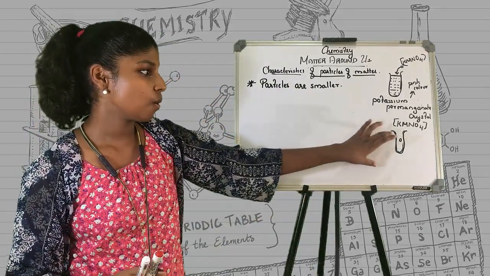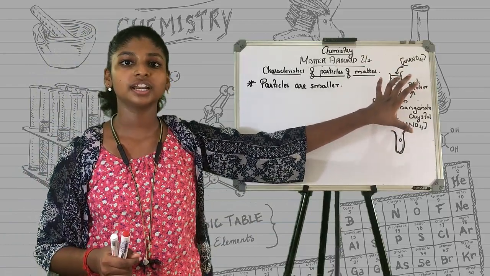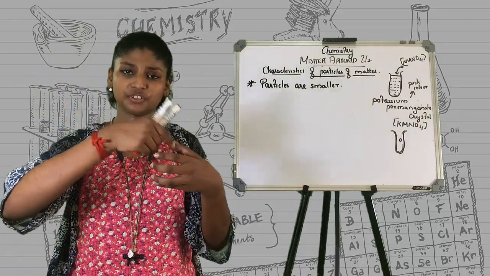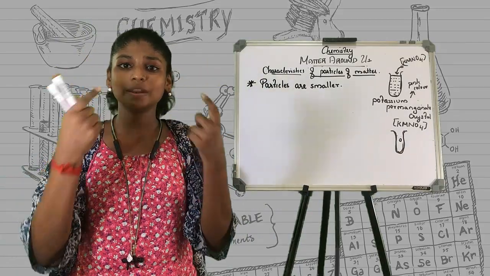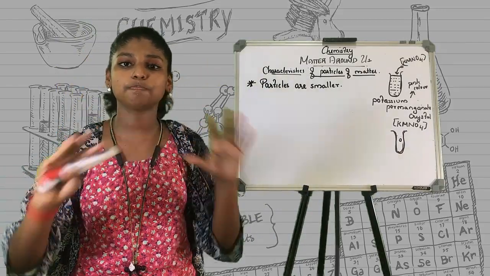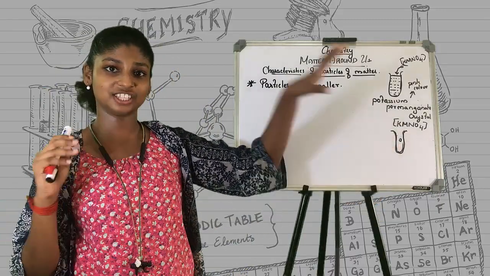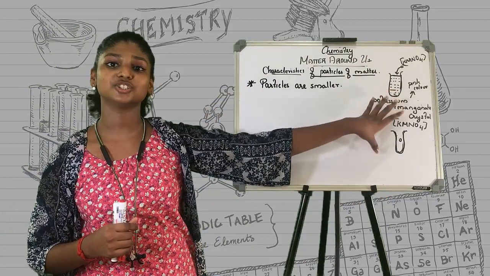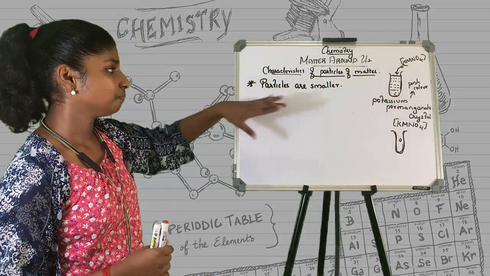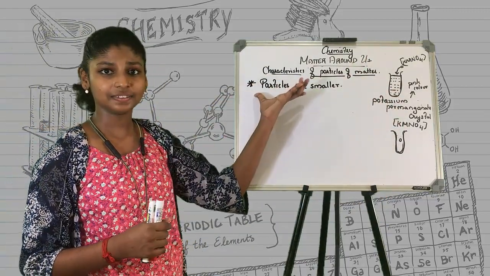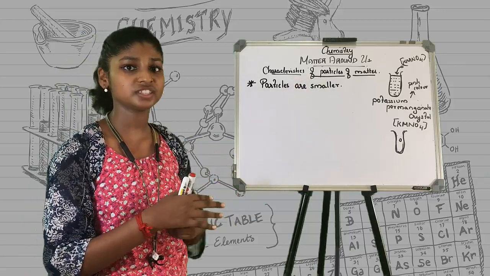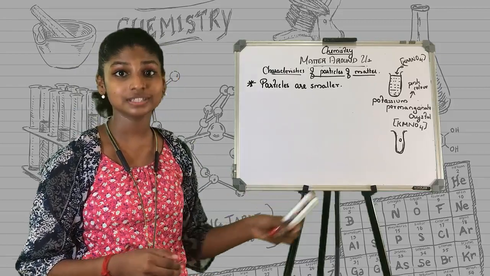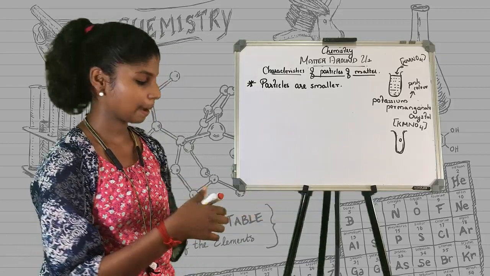That is why the whole water turns pink. It splits, spreads in the whole water and changes it into pink. So this example shows that particles are smaller.